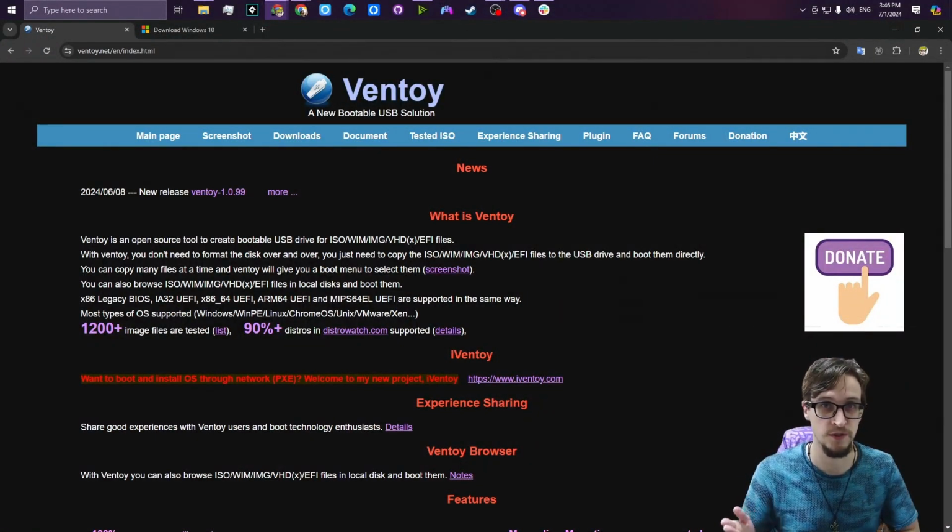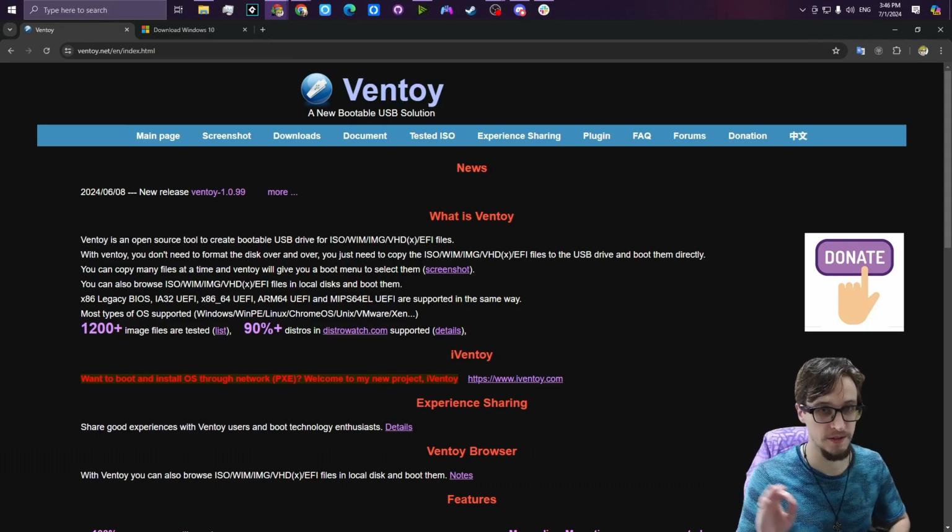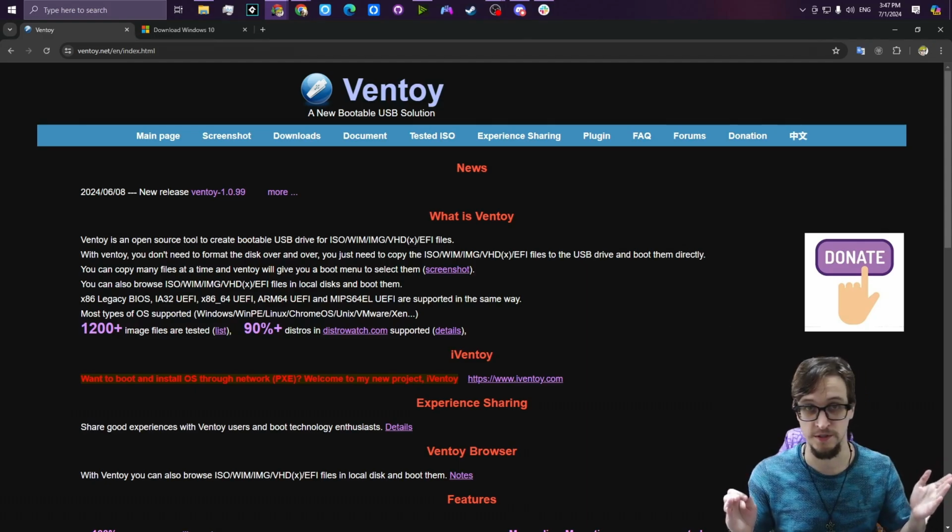Okay, so first you're going to go to ventoy.net. What this is, it creates a bootable media folder on your USB stick that you can load any ISO onto. Makes your life so much easier. You're going to thank me in the future when you have a different operating system you want to put on somewhere.